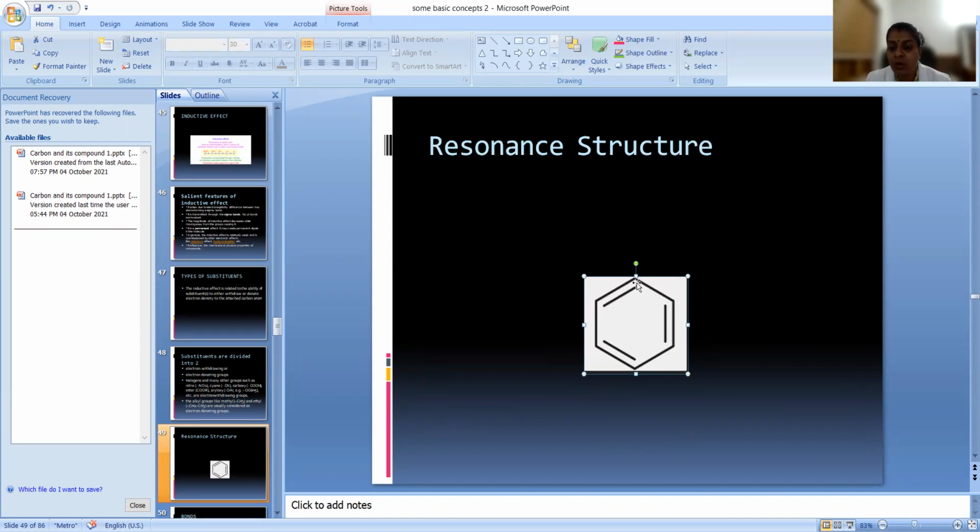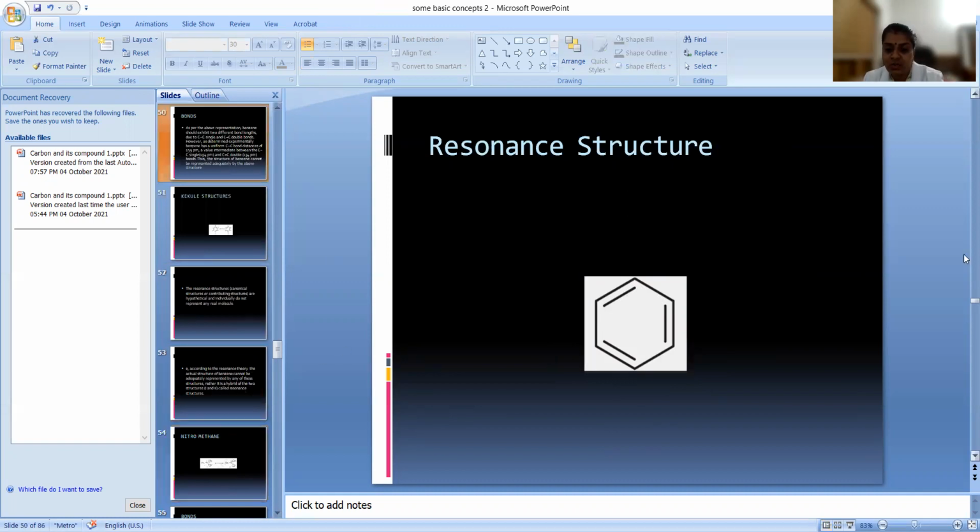There is no bond length which is exactly single and exactly double. From that, we understood this is not the structure of benzene. If this were the structure of benzene, we would get double bond and single bond lengths, but we are getting a bond length in between.